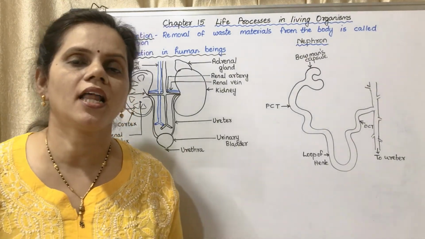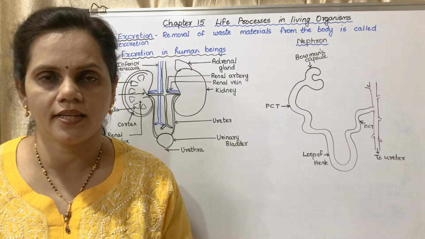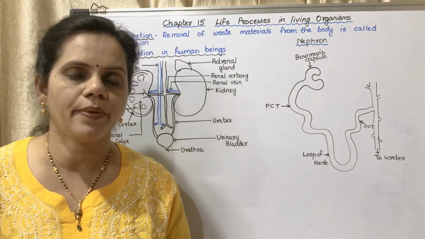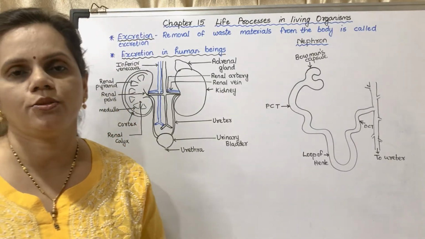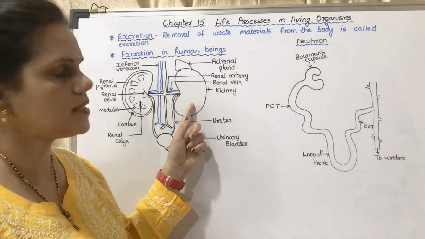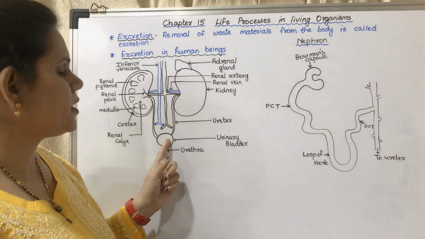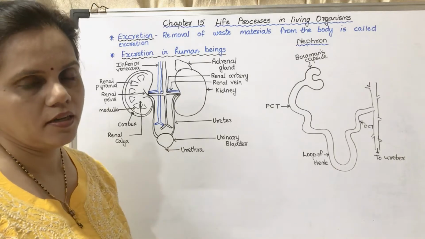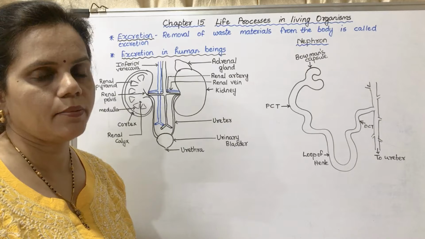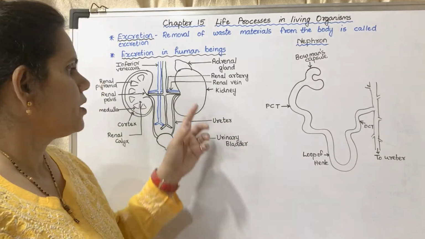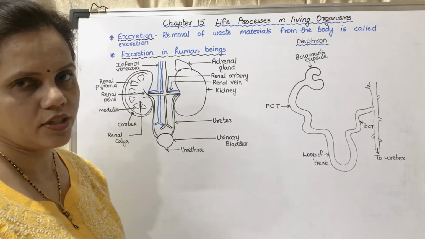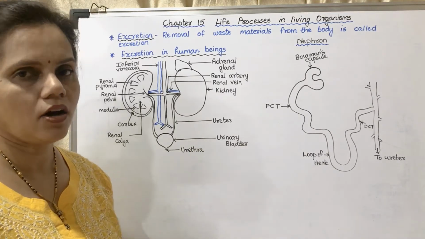It is with the help of the excretory system which we have. Now we will study the parts of the excretory system in human beings. Basically, the excretory system consists of two kidneys, ureter, urinary bladder and urethra. While you draw the diagram, a minimum of these four labelings is compulsory: kidney, ureter, urinary bladder and urethra. These are the excretory organs.